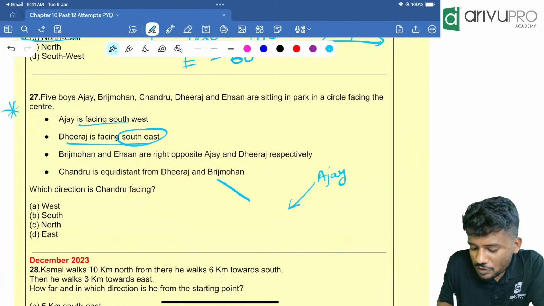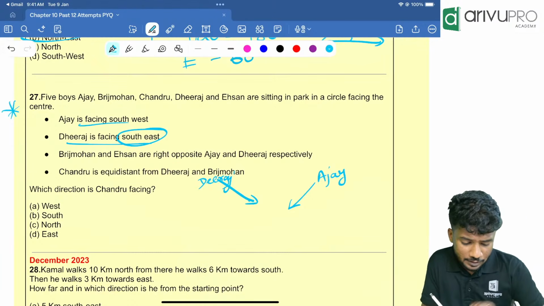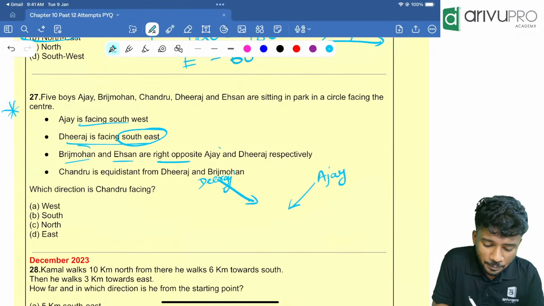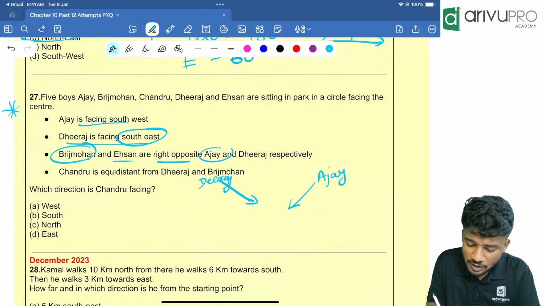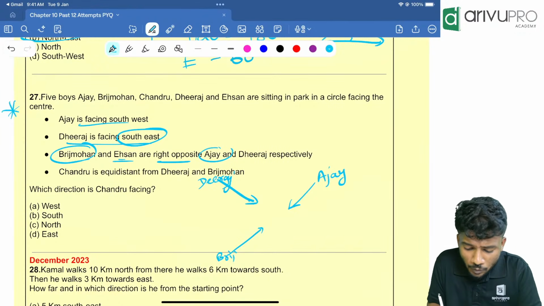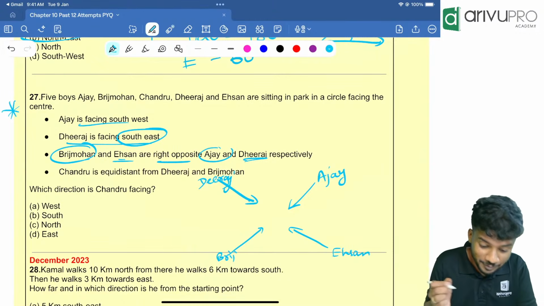Southeast means Dheeraj should look towards this direction. So Dheeraj is here. Then who else is there? Brij Mohan and Ishan are right opposite to Ajay and Dheeraj respectively. That means Brij Mohan is opposite to whom? Ajay. That means Brij is over here. Then Ishan is opposite to Dheeraj. That means Ishan is over here.